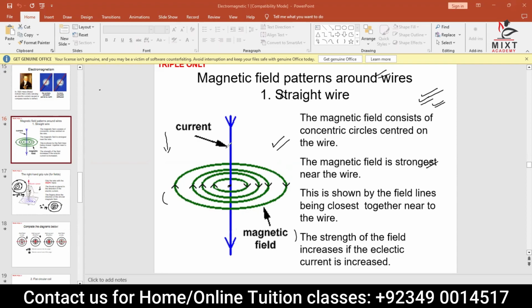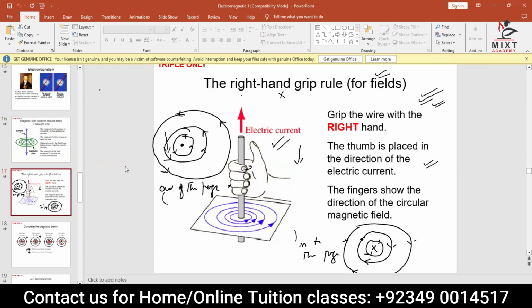Now, the point is how to find out the direction. The direction can be found out by the right hand thumb rule. For example, if this is your hand, right? You grab the wire in this direction and the current goes in the upward direction, so your thumb is pointing upward.